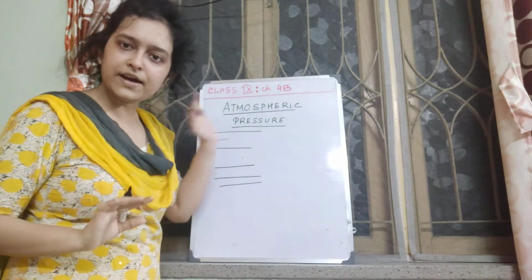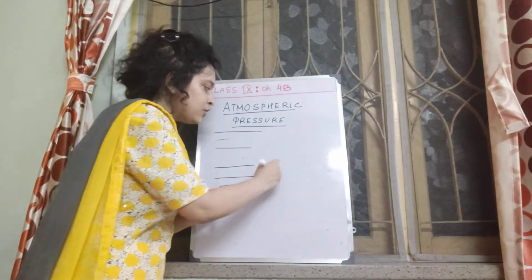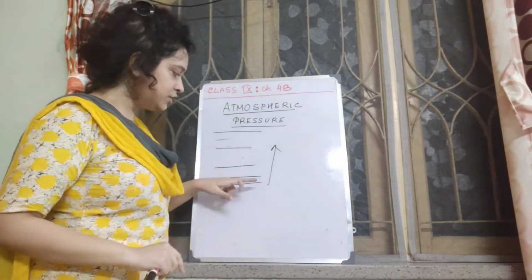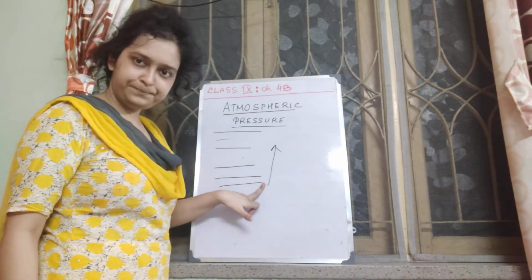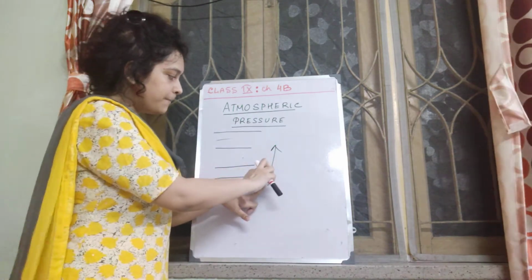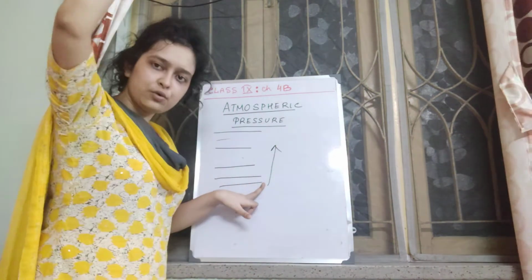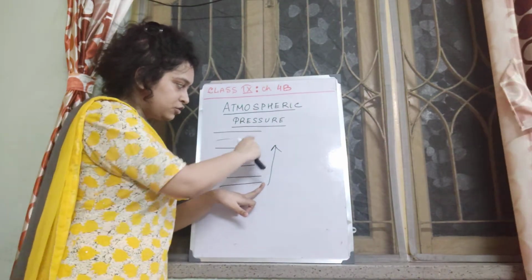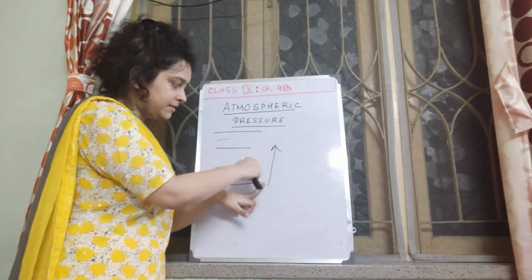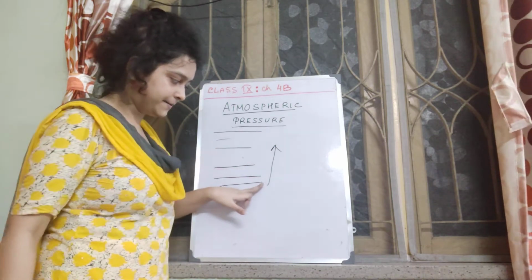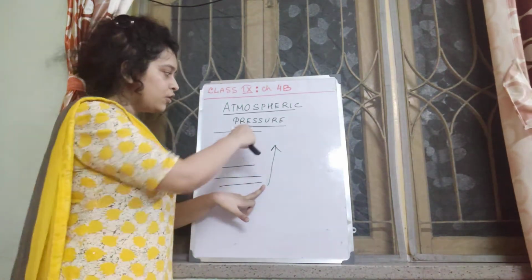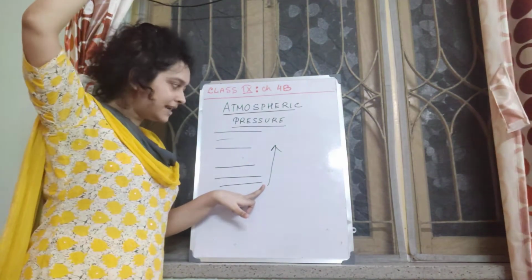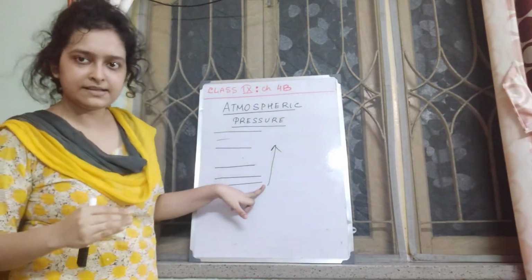Now, when you are here at the bottom, you have more air layers above you, that means the thrust exerted on the earth's surface due to the number of layers is more. So there are more layers of air above you, so the thrust exerted by the atmosphere is now more.